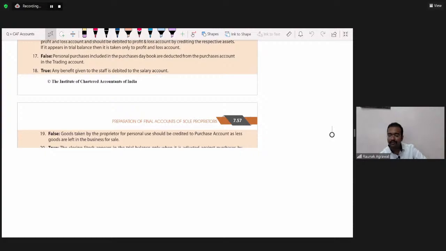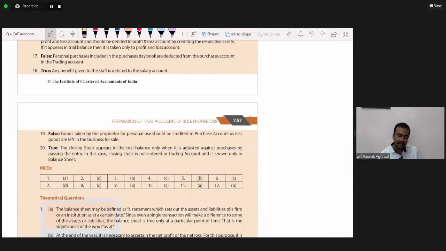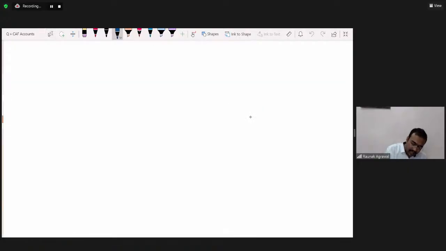Indirect material, Vishnu Dev, means which are not directly related to the manufacturing activity. Suppose we have a broom, some cloth, some oil, grease.